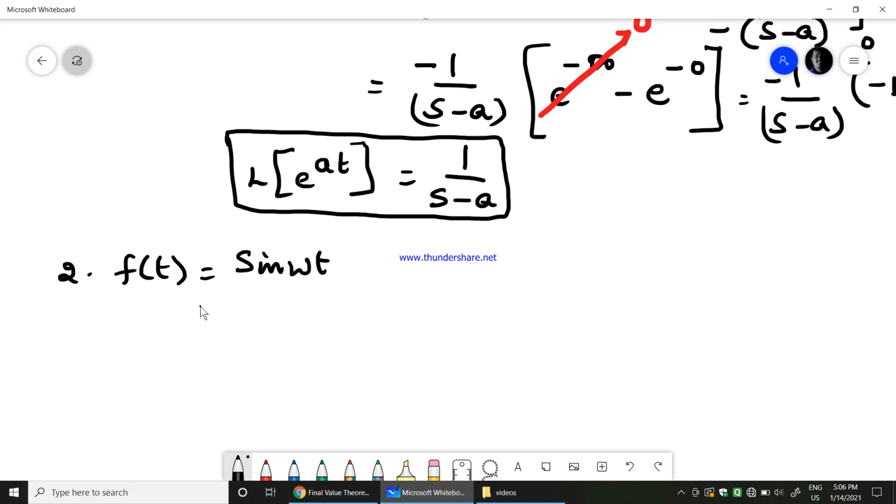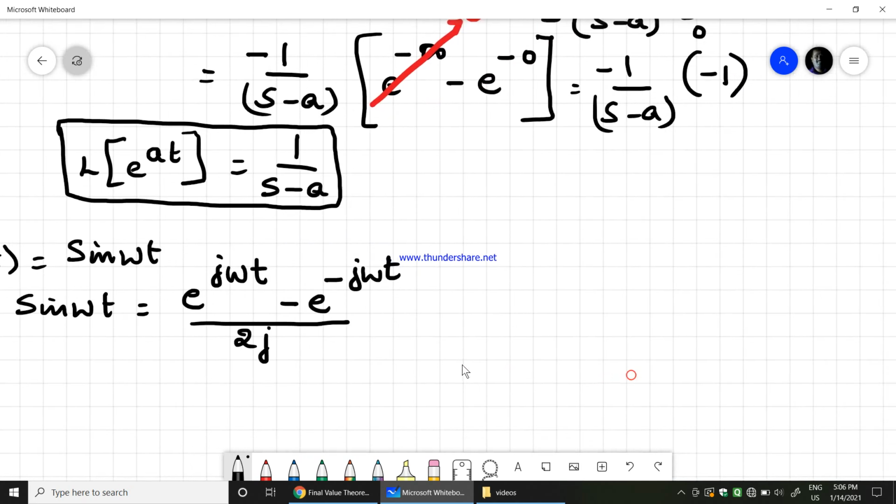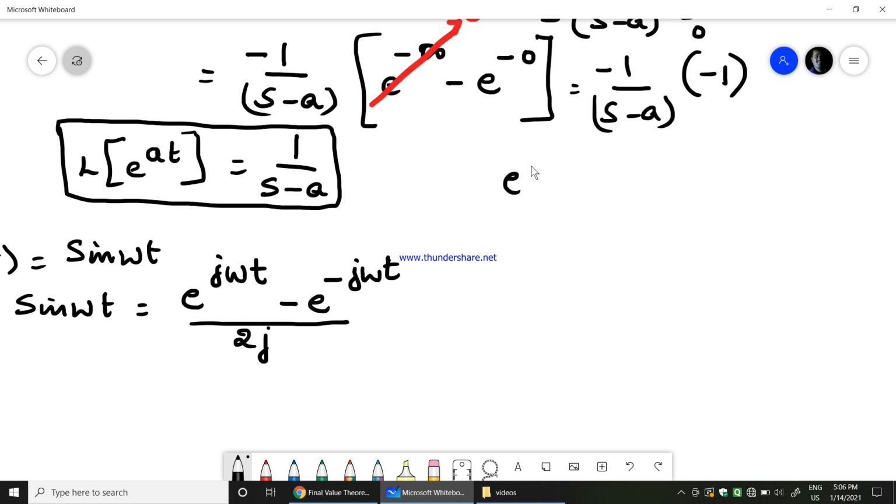Sin omega t can be written as e power j omega t minus e power minus j omega t divided by 2j. How it is written? Let me tell you. I'll just expand it. We know that e power i theta equals cos theta plus i sin theta.